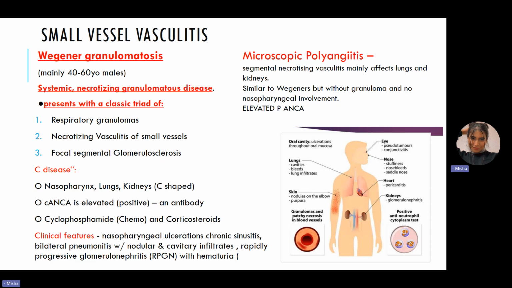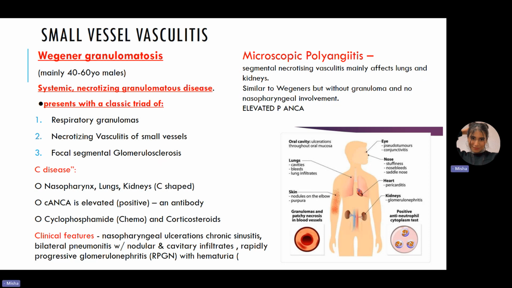It presents with a classic triad. This is something that you really, really need to remember. This is a very classical feature of this disease. So it has three things. We can see that it has respiratory granulomas, which are non-caseating, and it spans from the nasopharynx to the lungs. You need to know this, nasopharynx to the lungs, and you'll understand why in the next disease.